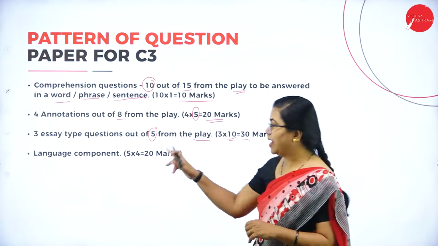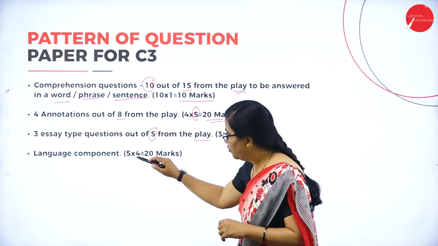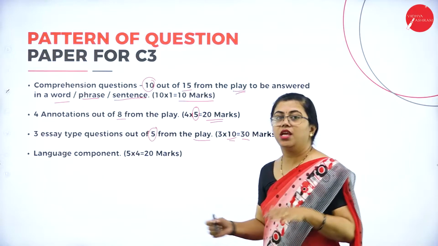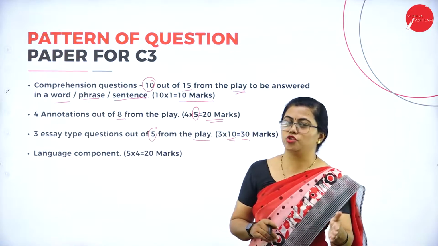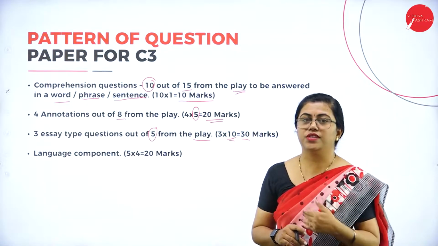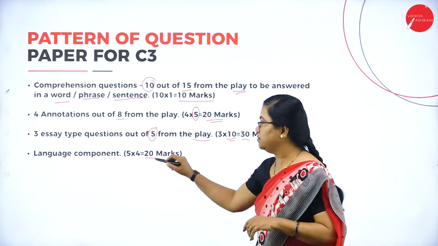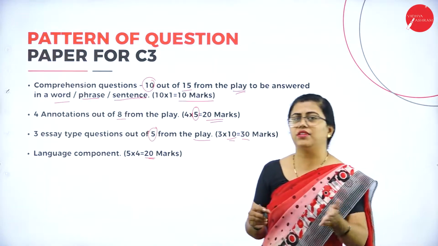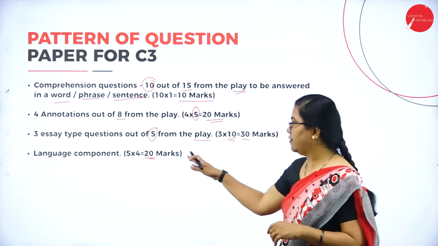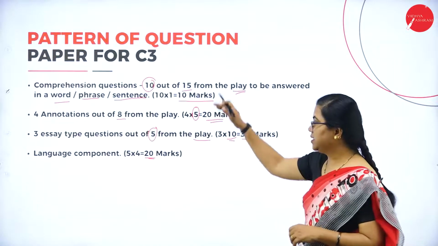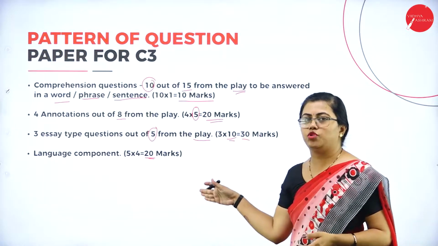Then at last we have the language component. Language component is for 4 marks and you have 5 mains here. You saw different categories which you learned, that is direct, indirect speech, identification of adjectives, then you have correction of sentences. All these will be given and you will have it for 20 marks. Reading comprehension, everything will be included in this. So this is 60 plus 20, it is 80. So this is the term end paper I am talking about.